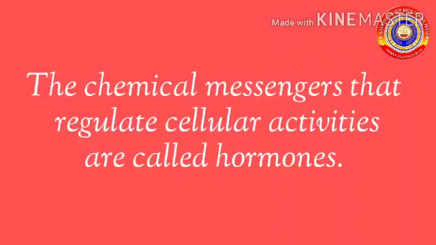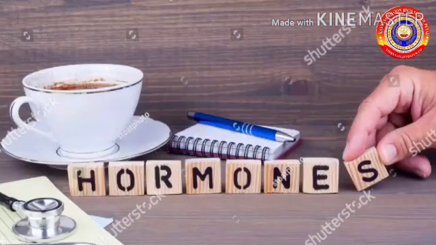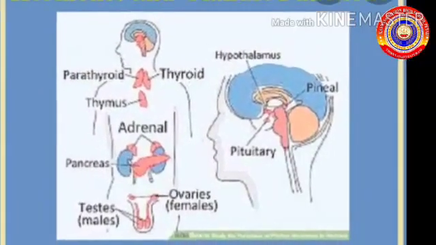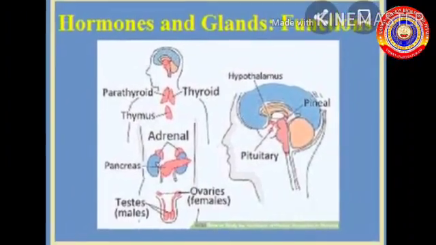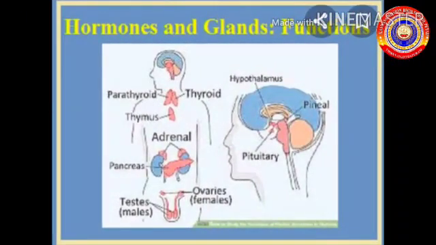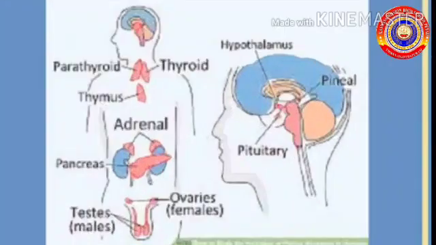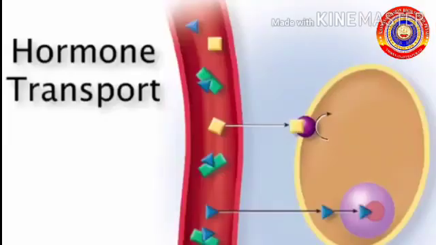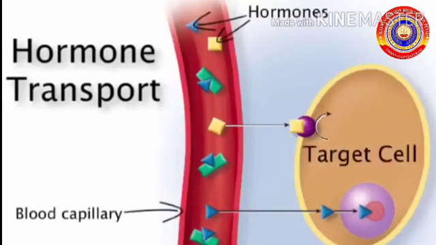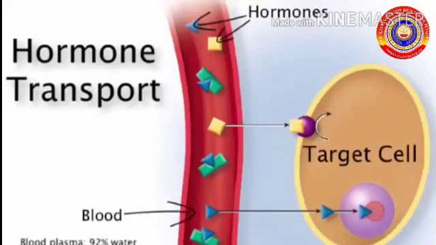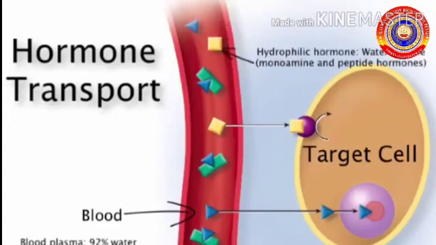Hormones are chemical messengers that regulate cellular activities, and these hormones are secreted by the endocrine glands. The endocrine glands do not have a particular duct to carry hormones to various tissues. Hence, endocrine glands are called ductless glands. These hormones are transported through the blood. They reach every part of the body as they are transported by the blood.